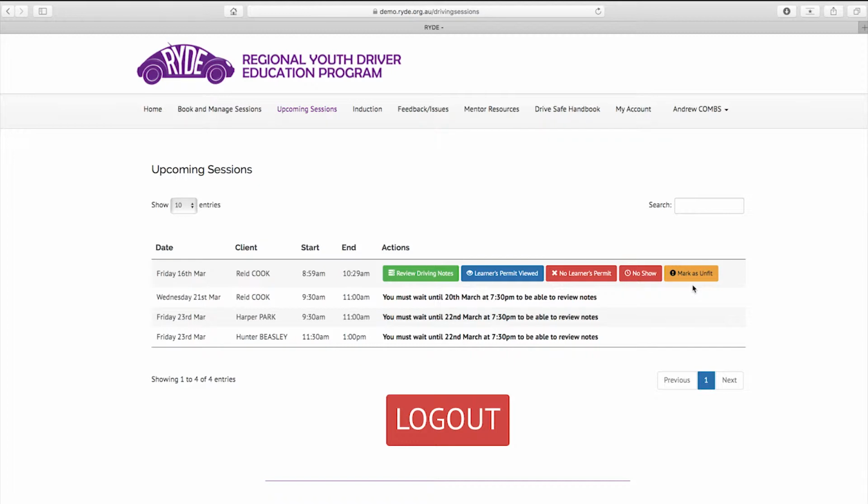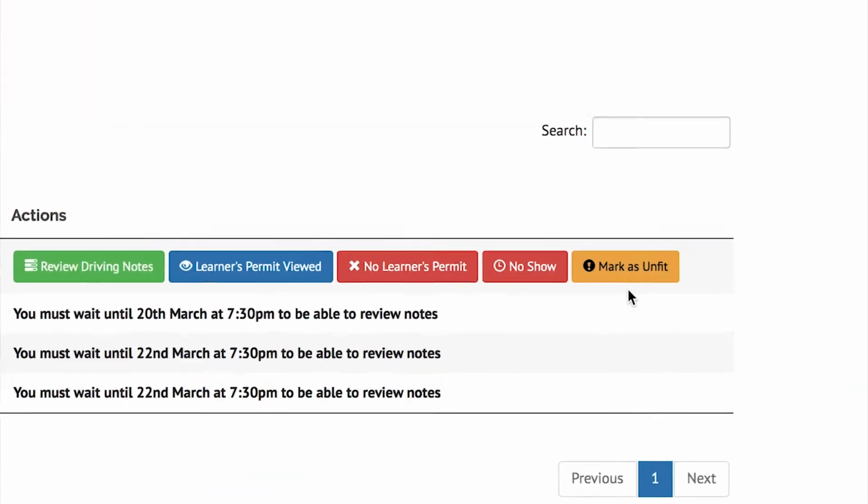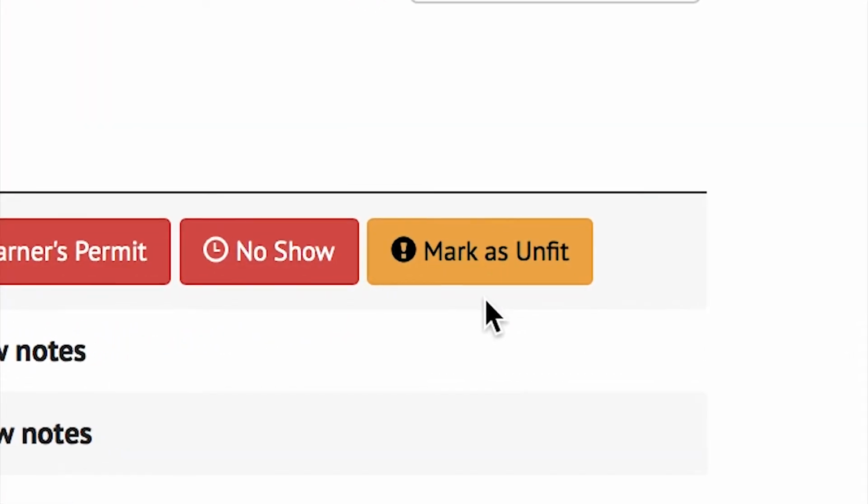On rare occasions when your booked client arrives for their session, you may informally assess that they are unfit to drive. This may be due to unsettling behaviour, mannerisms or demeanour. It is suggested that you don't confront them about your concerns, but simply let them know that you are unable to conduct the session. You would then click the Mark as Unfit button and the session would be cancelled. As the session has been cancelled, the client is automatically refunded their credit code.